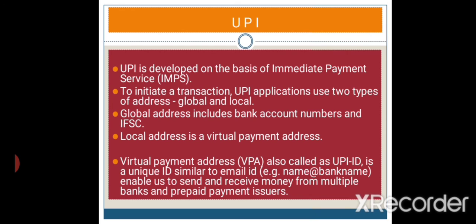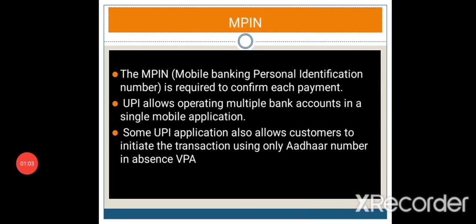To initiate a transaction, UPI applications use two types of address: one is global and the other is local. The global address includes the bank account number and IFSC number. The local address is the virtual payment address. In mobile banking, a personal identification number is required to confirm each payment in UPI. UPI allows operating multiple bank accounts in a single mobile application.